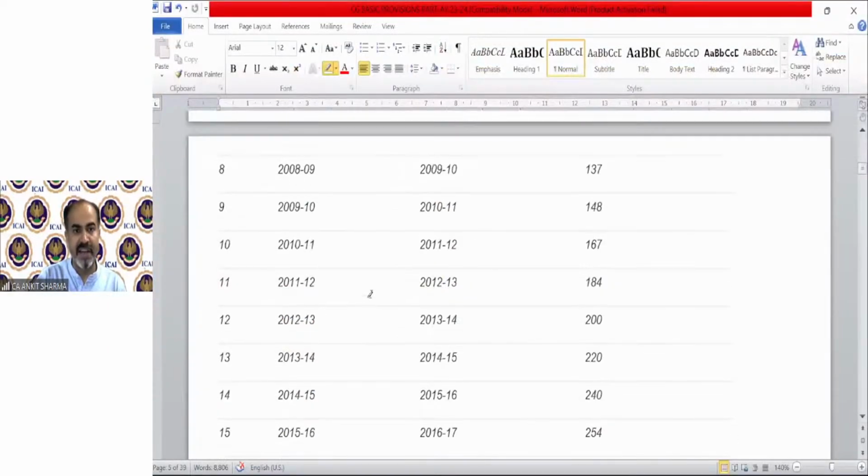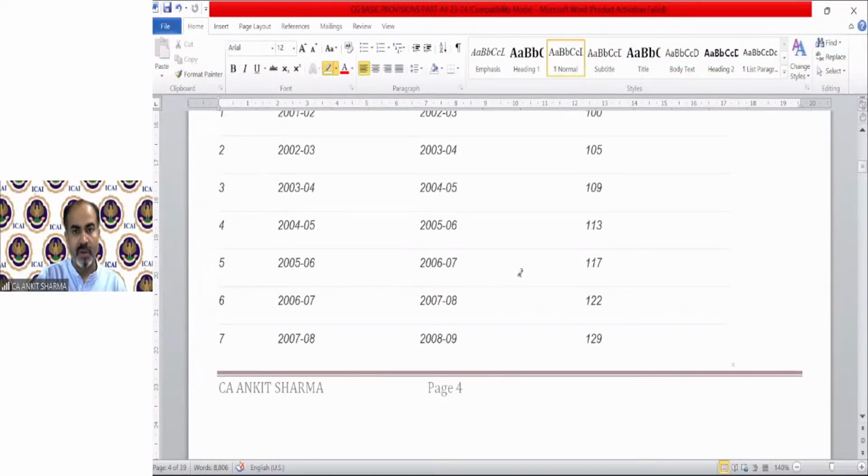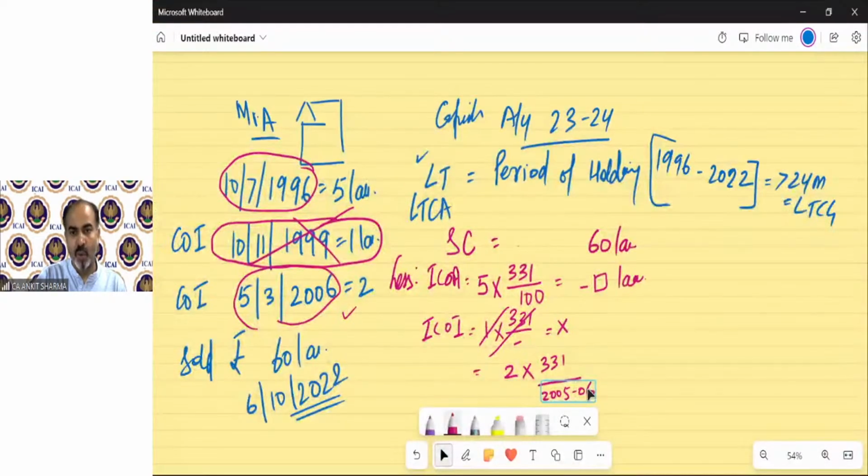2005-06 previous year index was 117. So for the denominator, we will take 117. It will be given in the question. Do not bother about it. Whatever value comes, you need to deduct it. That will be my long-term capital gain.